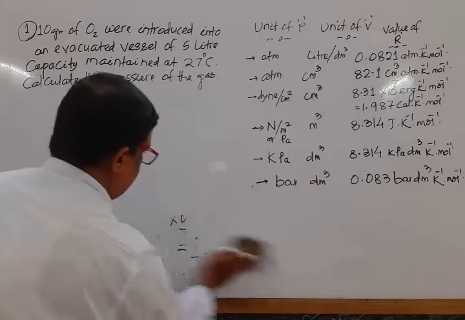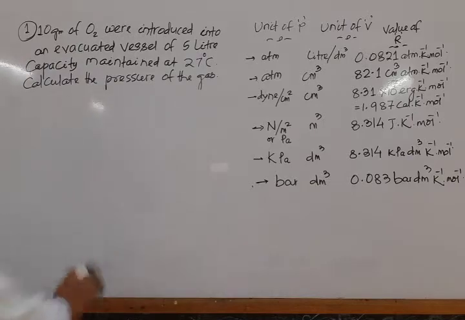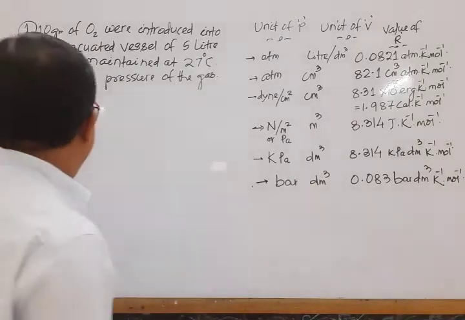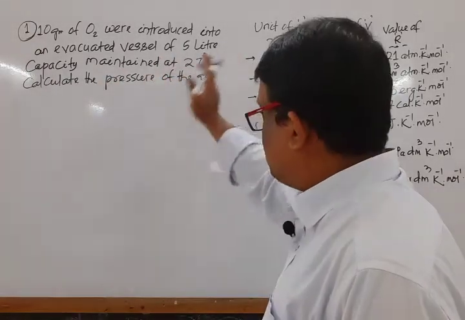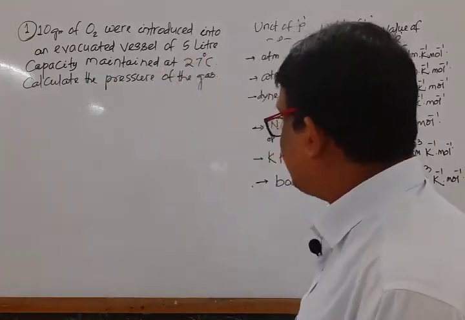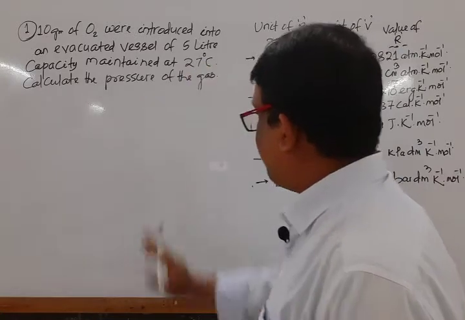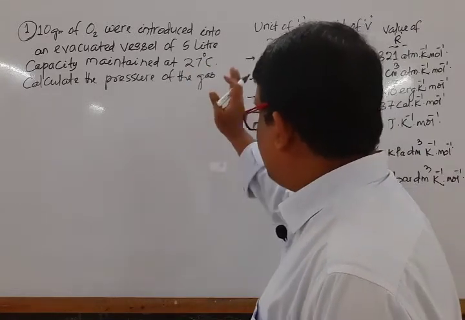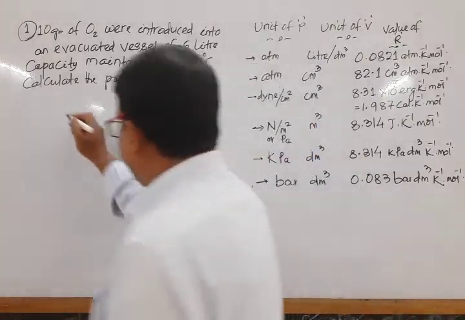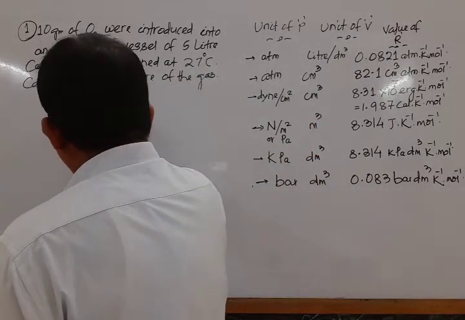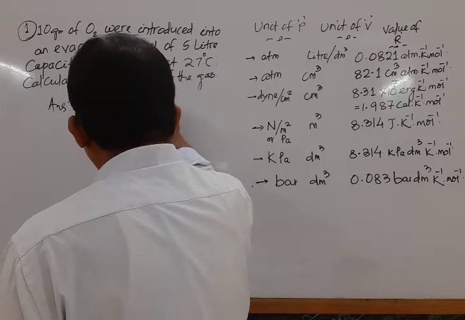Mark that. What is the question? Question is 10 gram of oxygen introduced in an evacuated vessel of 5 liter capacity, maintained at 27 degrees Celsius. Calculate the pressure. So mark that. Answer. What are the data given?